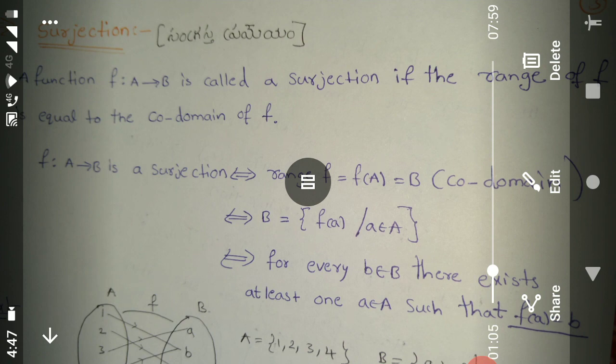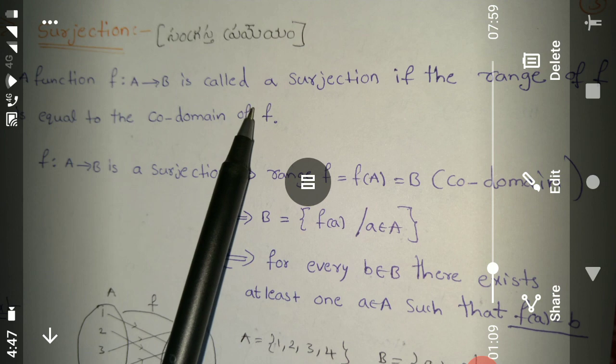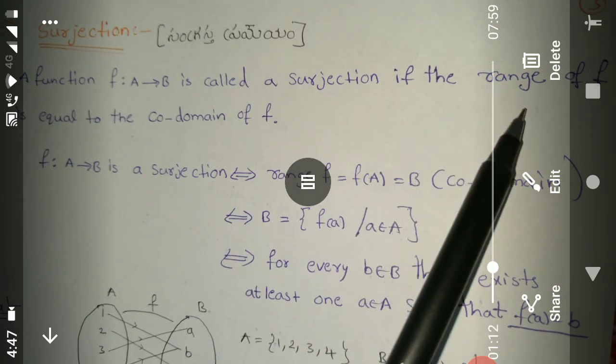Surjection. A function f maps A to B is called a surjection if the range of f is equal to the codomain of f.